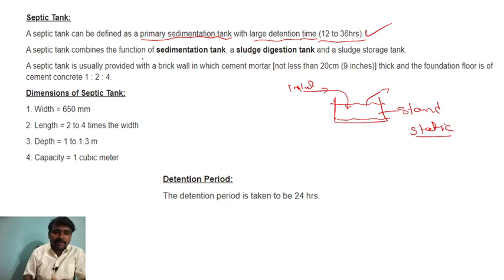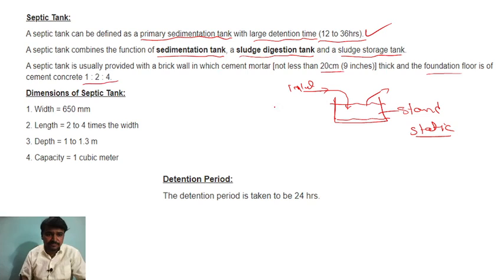A septic tank combines the function of a sedimentation tank, sludge digestion tank and sludge storage tank. A septic tank is usually provided with a brick wall with cement mortar not less than 20 cm (9 inch) thick, and the foundation floor is of 1:2:4, right? So these are some important dimensions of the septic tank, or we can say standard dimensions.